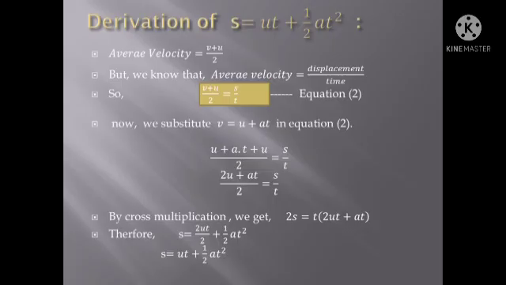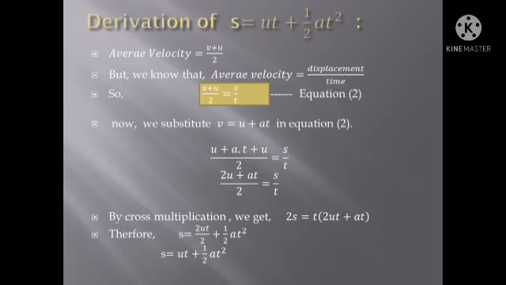We know the definition of velocity. The rate of displacement of a body is known as velocity. It is the distance travelled by a body per unit time in a given direction. So velocity is equal to displacement by time. Its unit is meter per second.